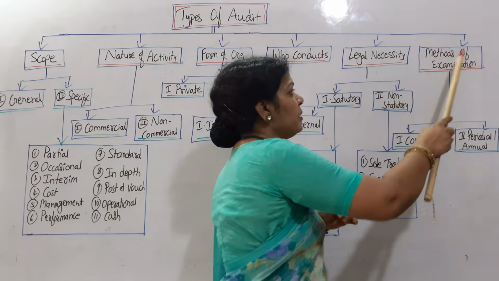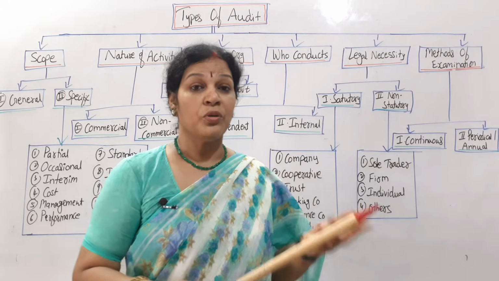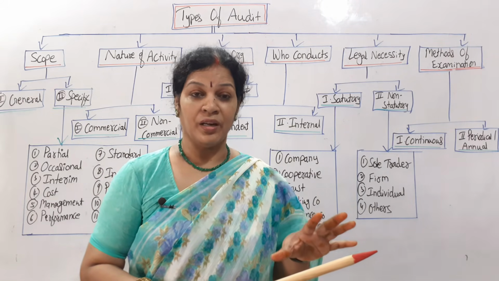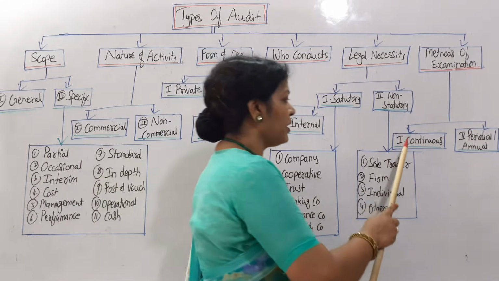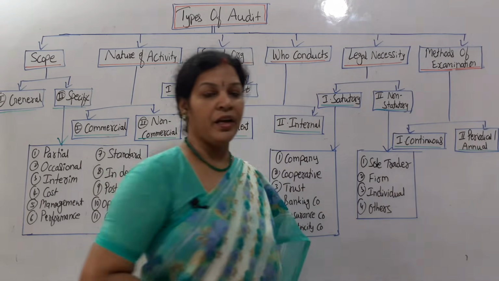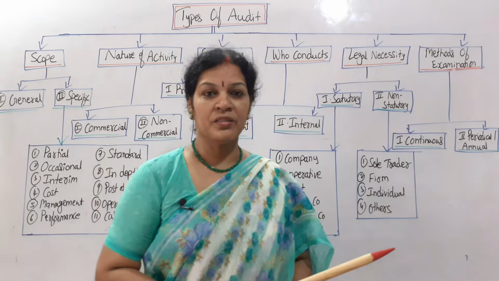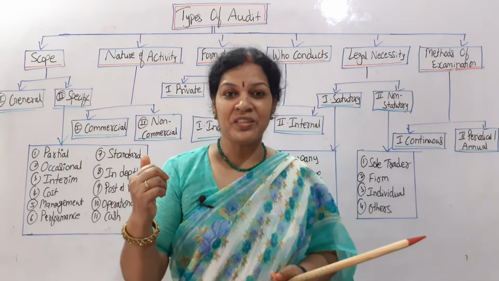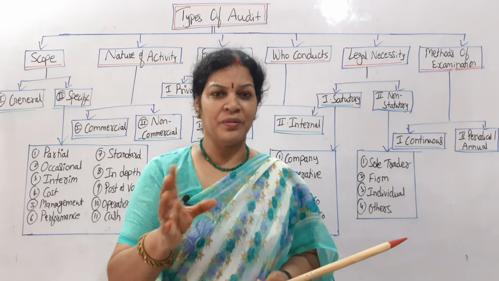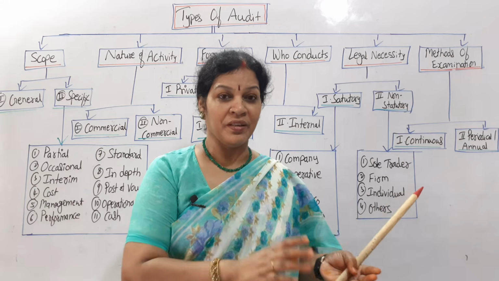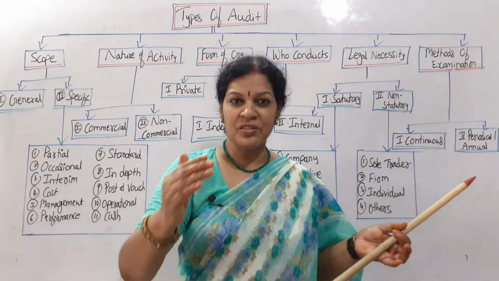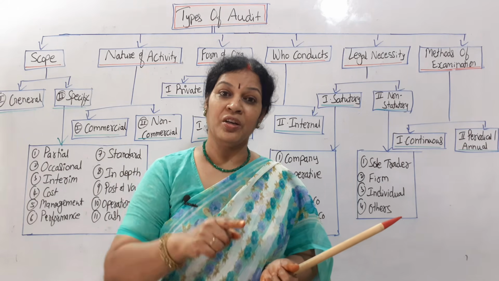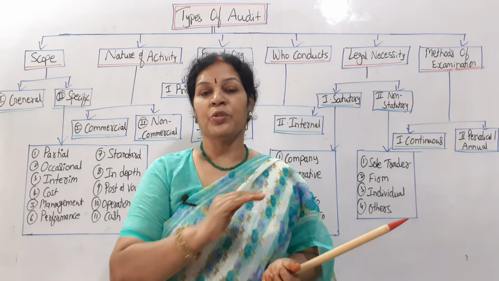And the last one comes to methods of examination. So how to examine the transactions, how to examine the accounts. On the basis of this, we have two: continuous or periodical annual. Continuous audit means auditing goes throughout the year, where we have discussed partial audit, and periodical audit means only a particular period. Continuous audit means as the accountants are coming to the organization for daily work, in the same way the auditor is also going to come to the organization throughout the year.